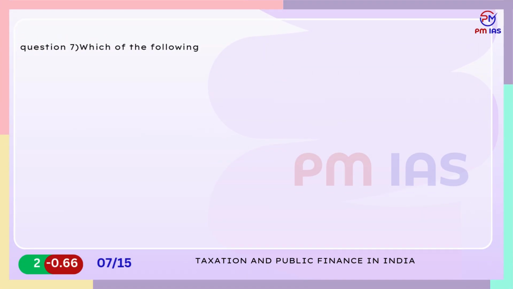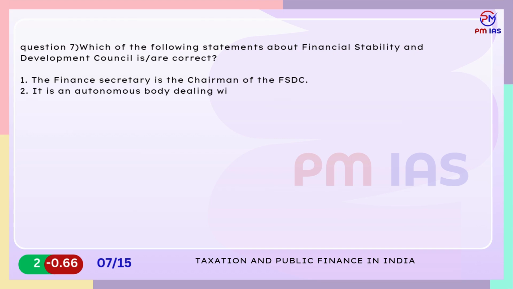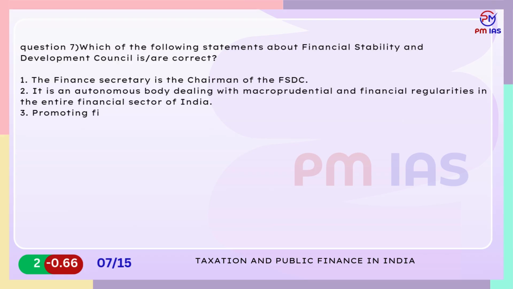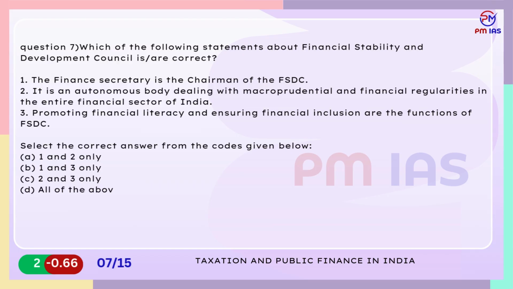Question 7. Which of the following statements about Financial Stability and Development Council are correct? 1. The Finance Secretary is the chairman of the FSDC. 2. It is an autonomous body dealing with macroprudential and financial regulation in the entire financial sector of India. 3. Promoting financial literacy and ensuring financial inclusion are the functions of FSDC. Select the correct answer from the codes given below. A. 1 and 2 only. B. 1 and 3 only. C. 2 and 3 only. D. All of the above.